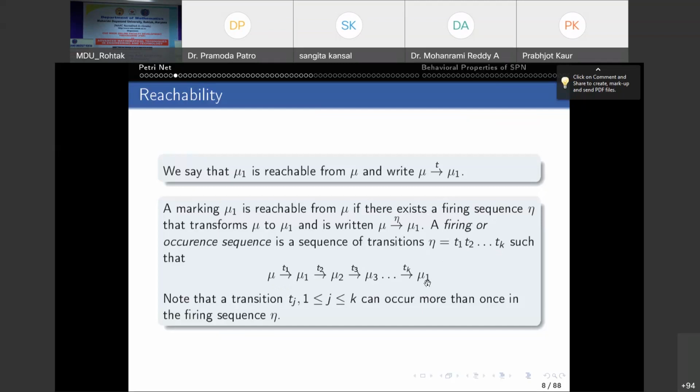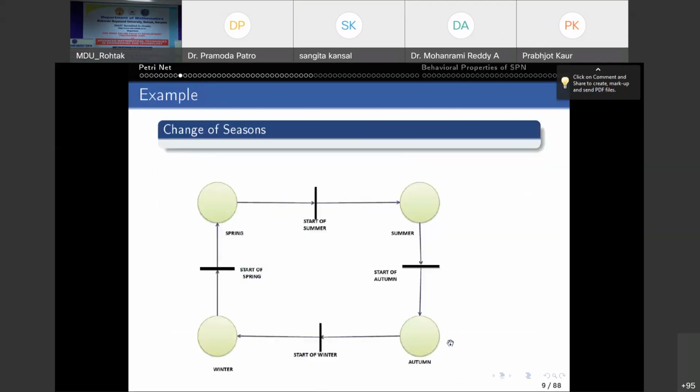So starting with the marking mu, after the firing of this sequence of transitions T1, T2, up to Tk, you get the marking mu k. That means mu k is reachable from mu, not directly, but indirectly. So this is the reachability concept in Petri nets.